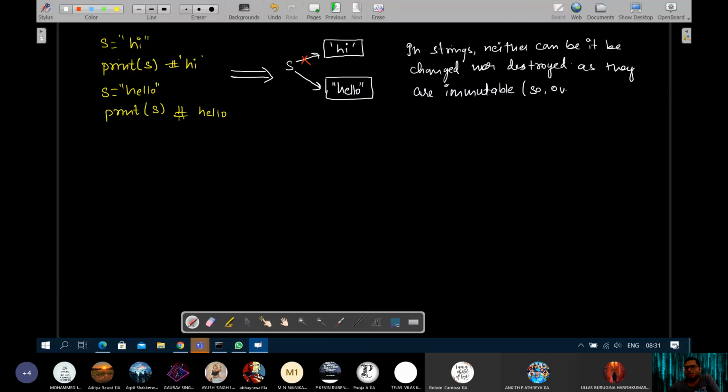So overwriting is also not possible. Understood? So is it the same with the float and integers as well? Correct. Yeah, it's same. So I will continue the discussion again on this mutable immutable thing tomorrow. For now, sir, one more difference is in consecutive locations, strings store the individual characters while